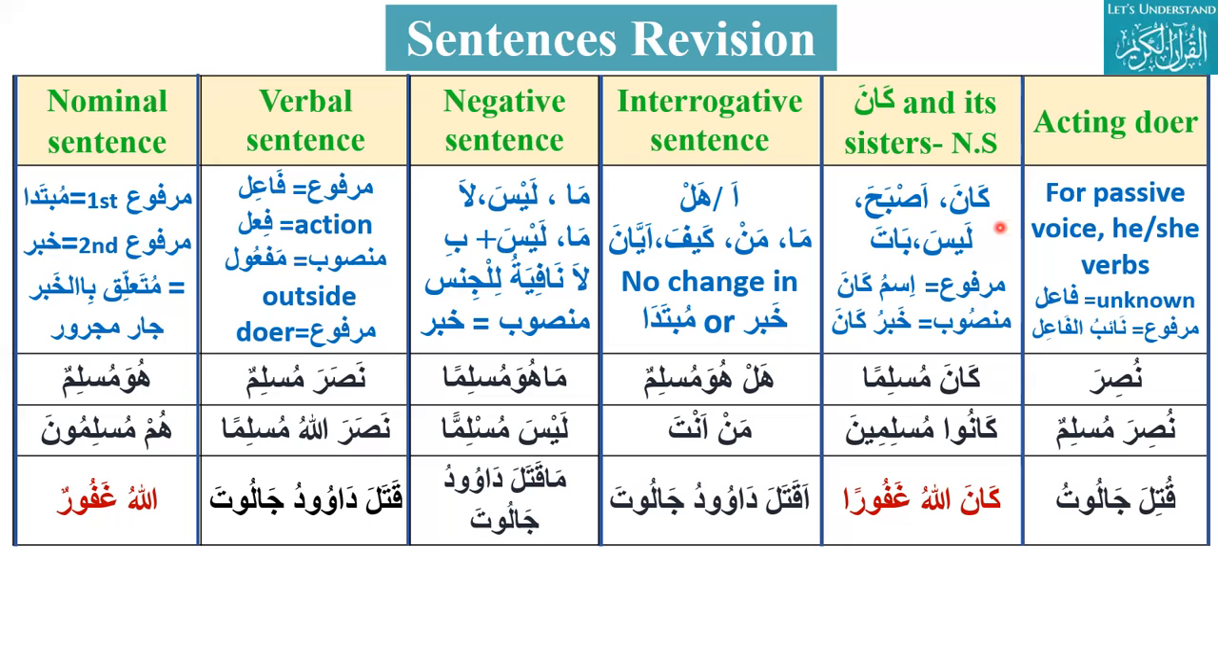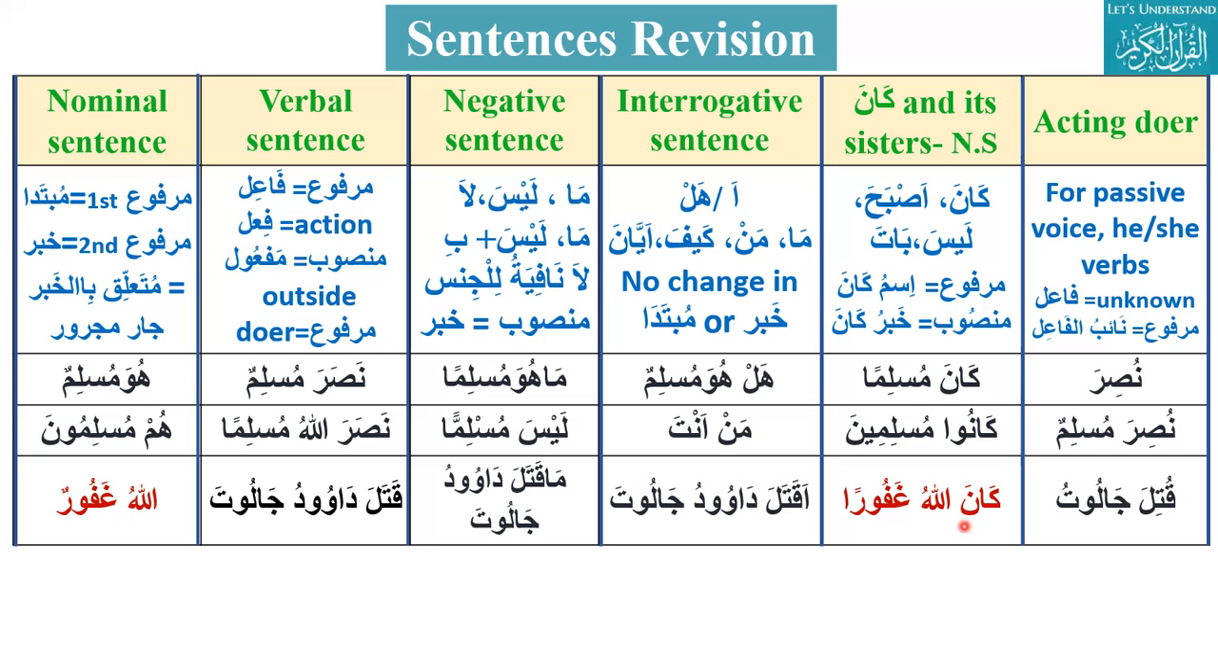And kana and its sisters. We have ismu kana and khabru kana, and ismu kana is marfu and khabru kana is mansub. So for example, kana musliman, he was Muslim. Kanu muslimina, they were Muslims. Kana Allahu ghafuran, Allah was merciful, always continuously merciful.